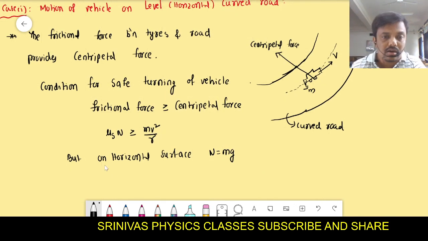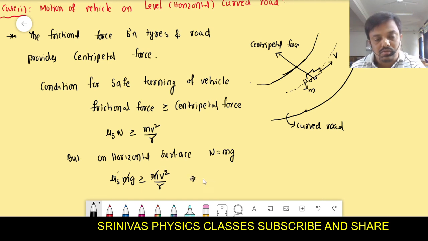So mu s into N is mu s mg, which is greater than or equal to mv square by r. The m gets cancelled, and we get mu s g greater than or equal to v square by r. Taking the r to the left side, mu s r g is greater than or equal to v square.